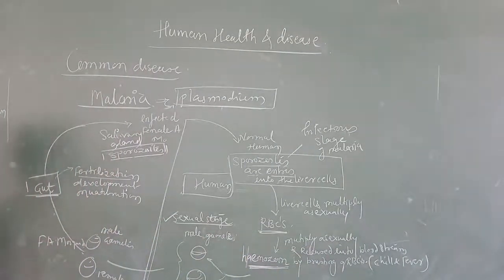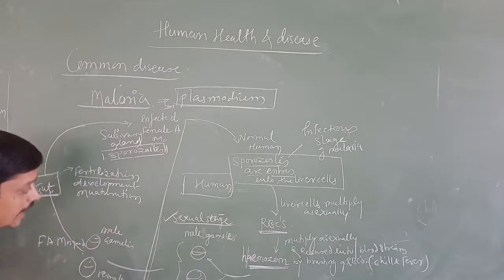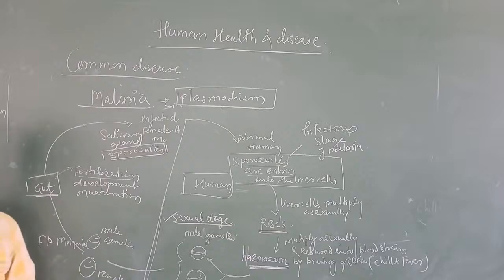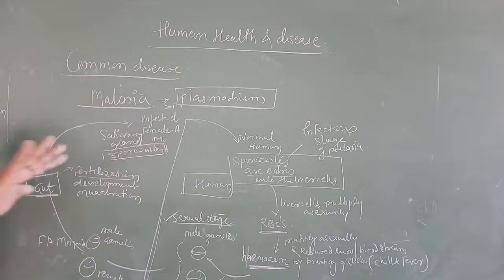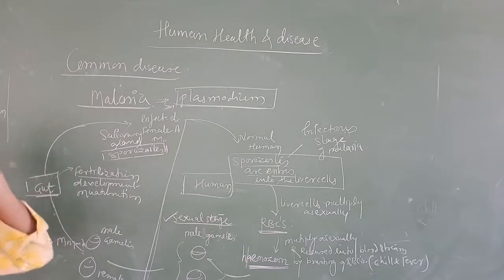Now once a normal female Anopheles mosquito, for food, bites the infected person, at that time the male gametes and female gametes enter the female Anopheles mosquito. And once they have entered, they migrate towards the gut region of the female Anopheles mosquito. And here another important point: in the gut region the fertilization takes place. What is meant by fertilization? Union of male and female gamete to form a zygote.